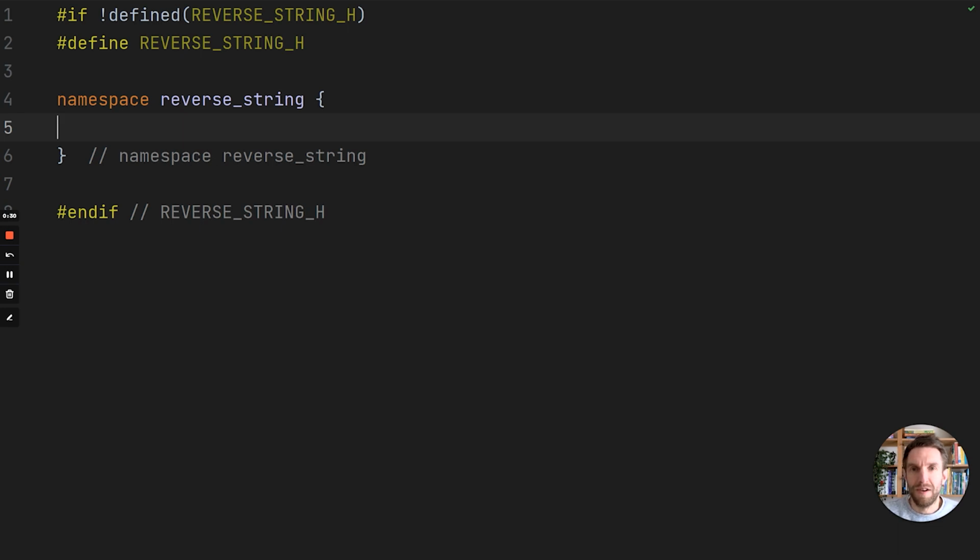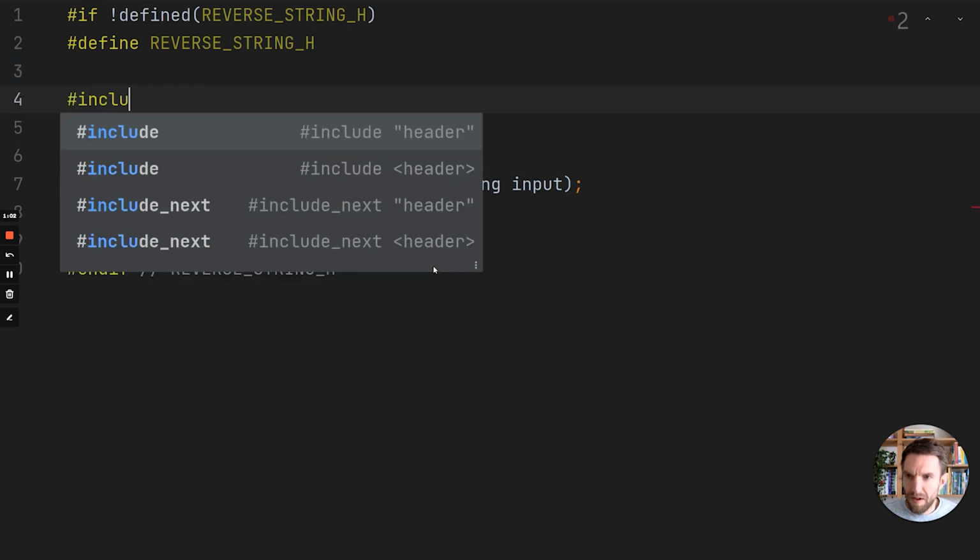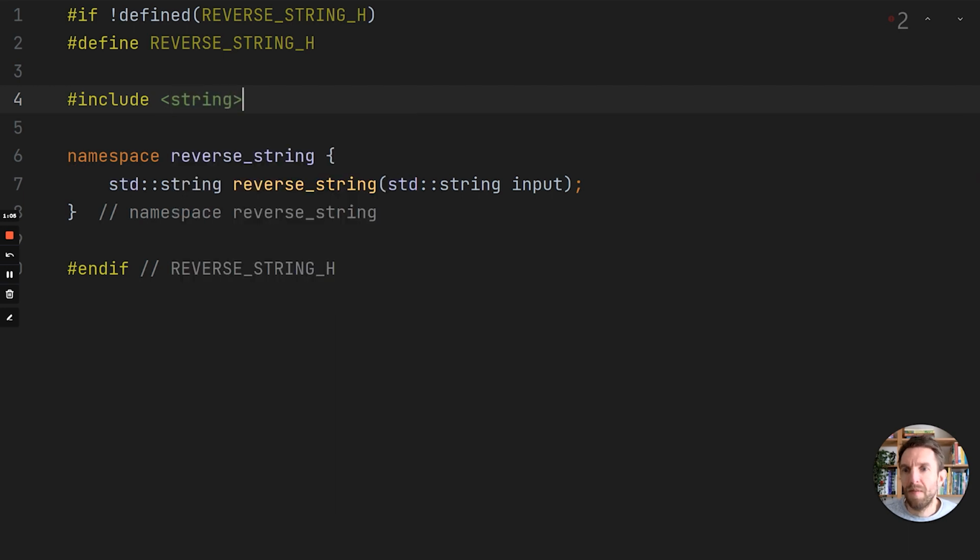And header files are the definitions that you want to share with other bits of code. So we want to share that we have a reverse string function, and that function takes a single string input, and the type that we need to use is std::string, and we'll call the value input, close with a semicolon, and that's also the thing that we are returning. Well, we can't use std::string by default. We need to import the string header.